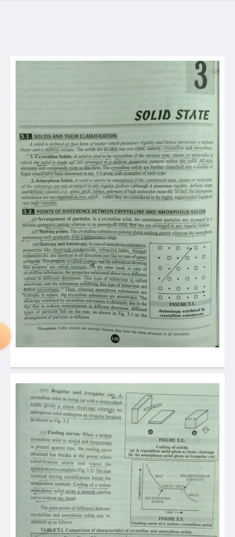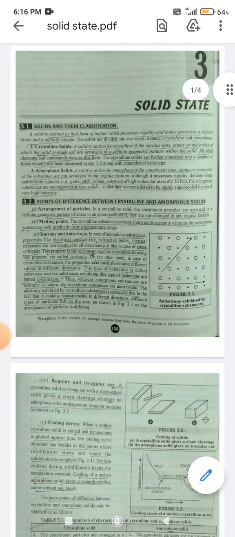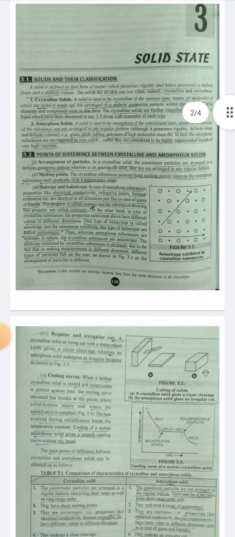The anisotropy exhibited by crystalline substances is obviously due to the fact that in making measurements in different directions, different types of particles fall on the way, as shown in figure 3.1, or the arrangement of particles is different.